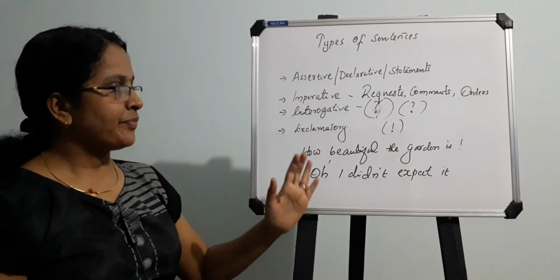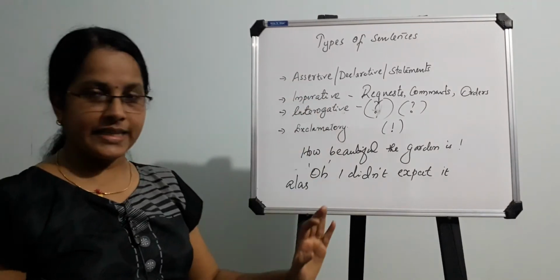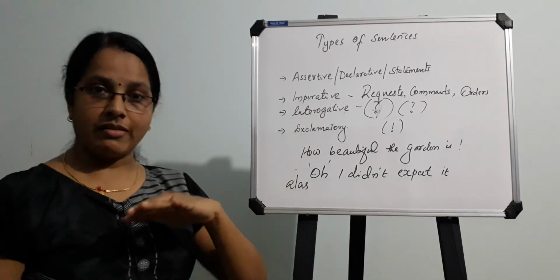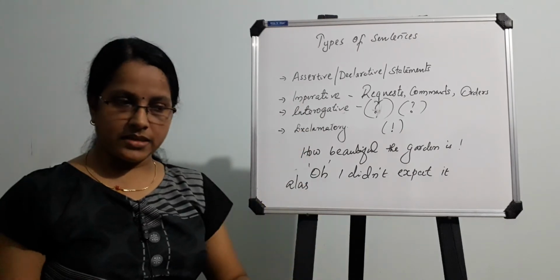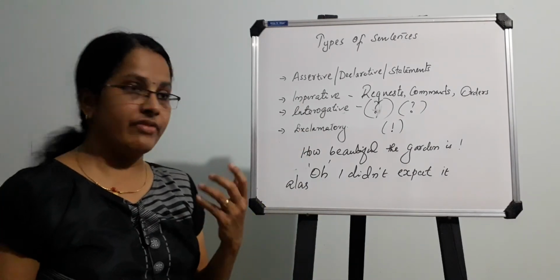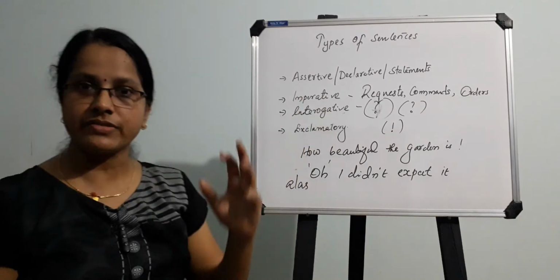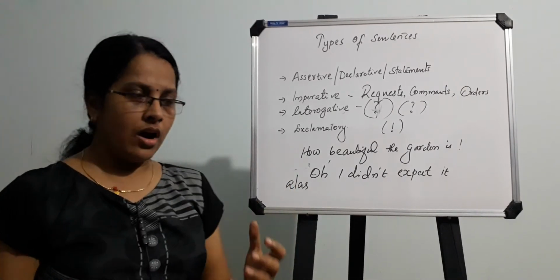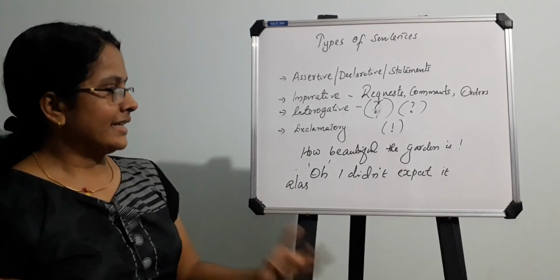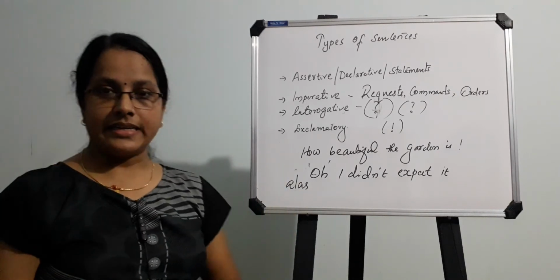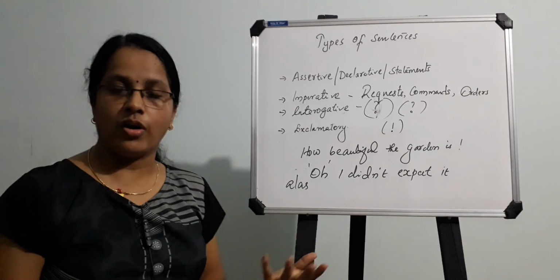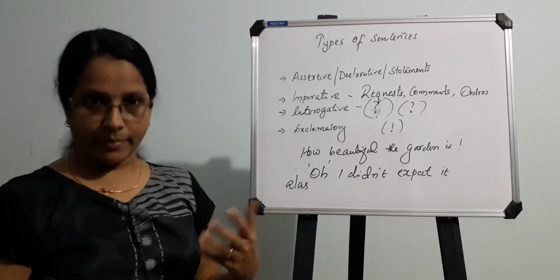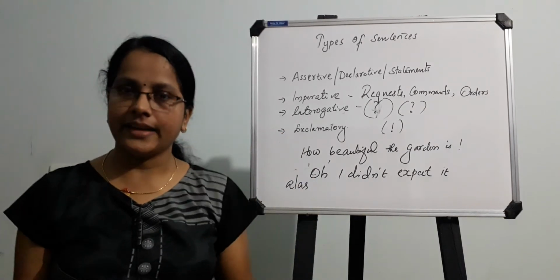So these are to be applied in a situation. An assertive sentence, declarative sentence, or statement is stating, asserting or declaring something. Imperative sentences are used when we are requesting or giving commands or orders. Interrogative sentences end in a question or a kind of inquiry. Then next comes the exclamatory sentence, when we are excited or in a situation where we have to express exclamation.